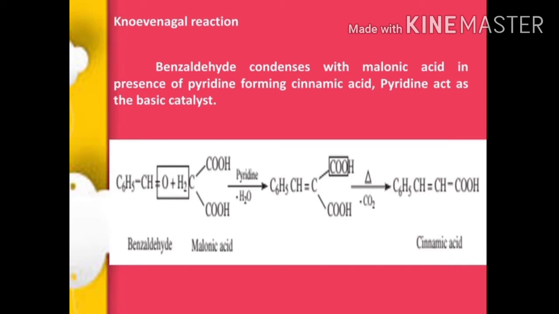Another reaction also used for preparation of cinnamic acid is the Perkin reaction. It gives an alpha, beta unsaturated aromatic acid by the aldol condensation of an aromatic aldehyde and an acid anhydride in the presence of an alkali salt of the acid.